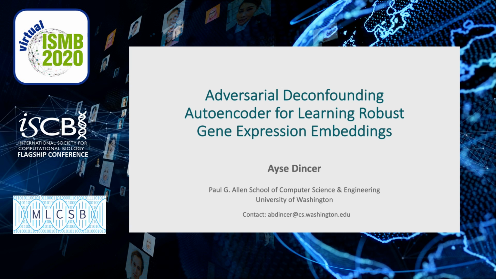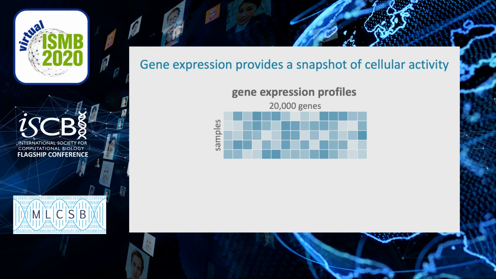Today I'm going to talk about my project, Adversarial Deconfounding Autoencoder, for learning robust gene expression embeddings. Gene expression profiles provide a snapshot of cellular activity, which allows us to understand the biology of various diseases. And I believe that unsupervised deep learning has enormous potential to extract important biological signals from expression profiles.